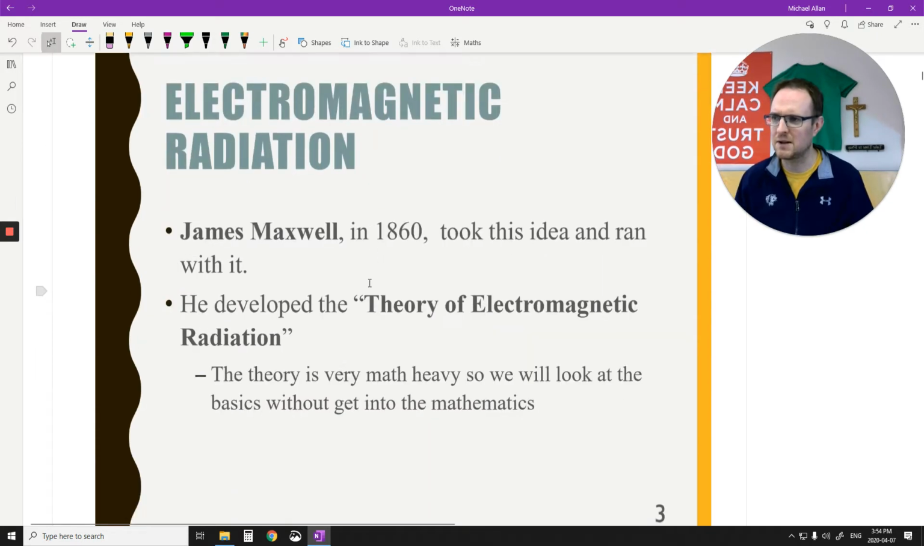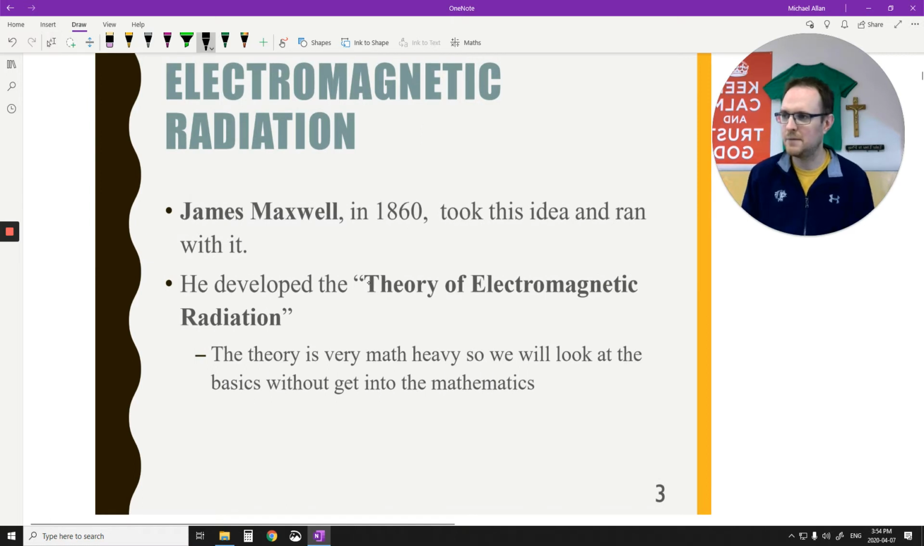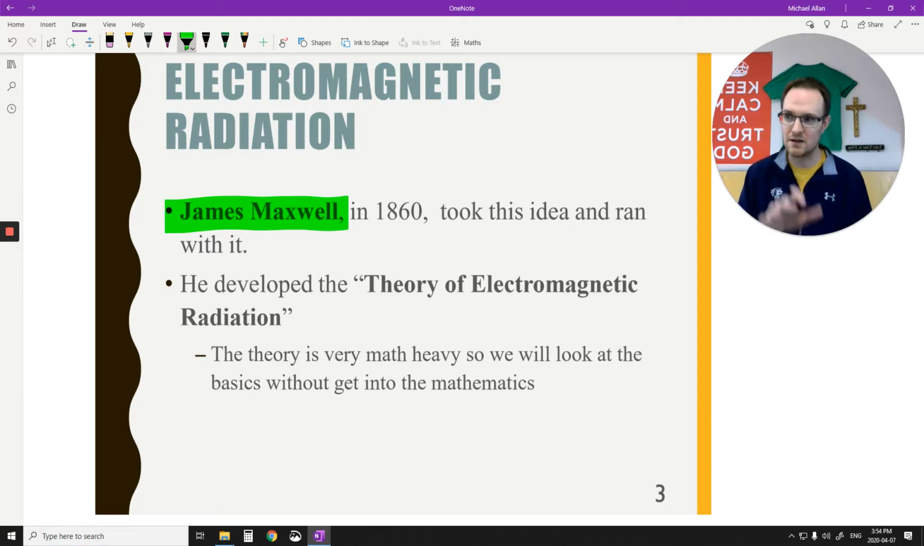So another scientist came along, James Maxwell. James Maxwell is one of the first famous scientists in this chapter, and he had a lot of theories and a lot of ideas, but he came up with five predictions of light.